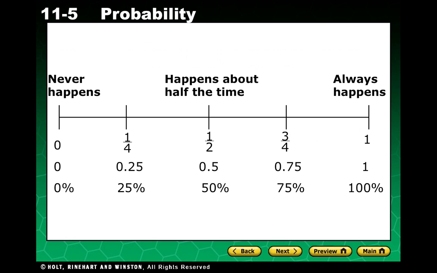So go ahead and copy down this chart. Never happens, you should know that that means impossible. Always happens is certain. One half, that happens about half the time, is as likely as not.